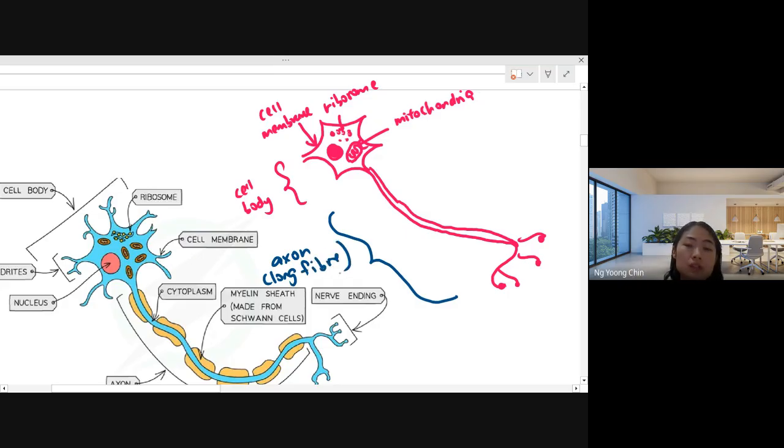Then you have this myelin sheath. This is the myelin sheath. The myelin sheath surrounds the axon fiber.